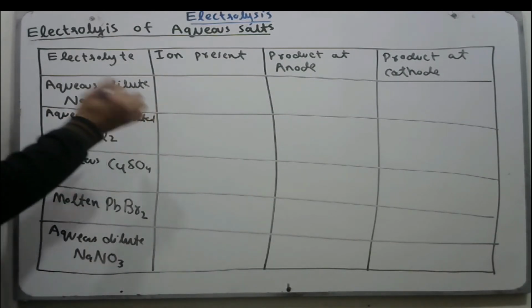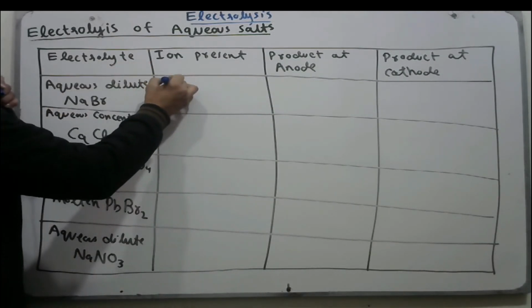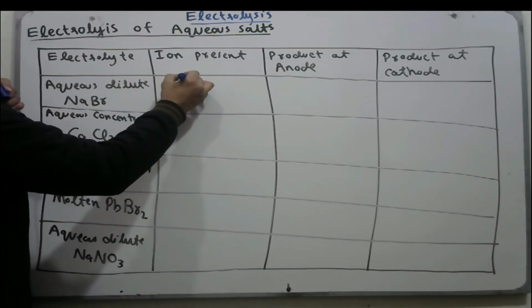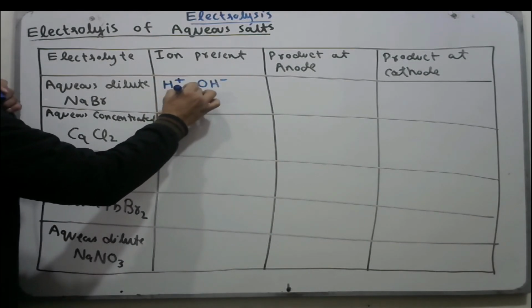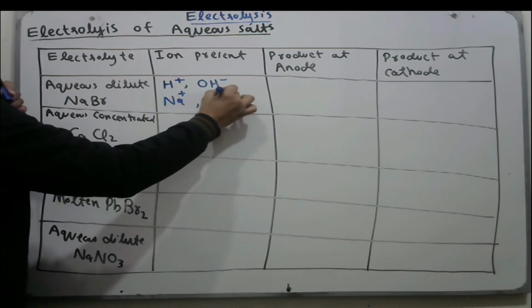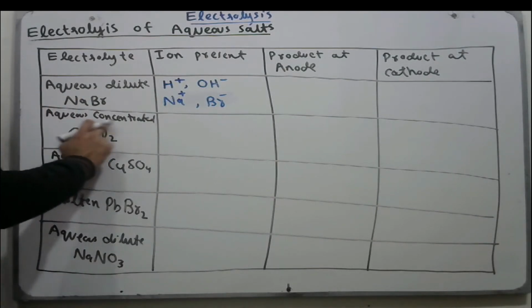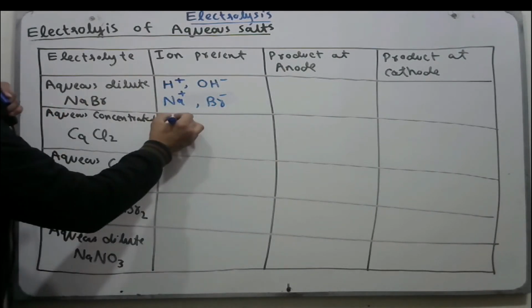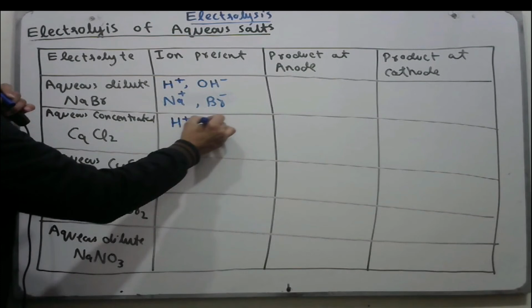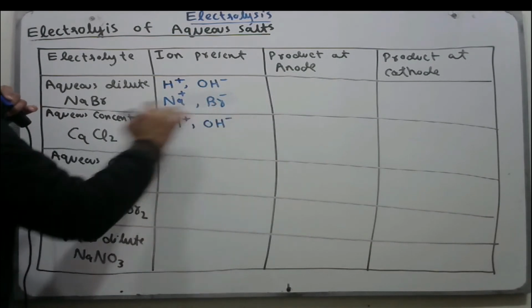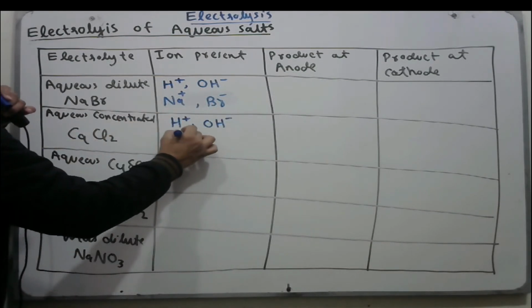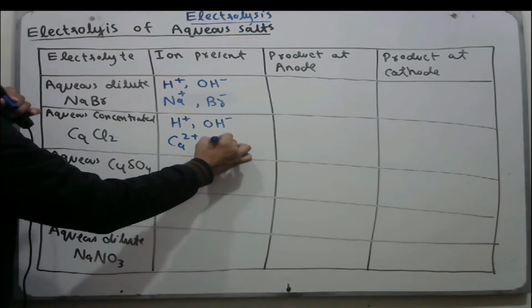The ions present in aqueous solutions: H positive ion and OH negative ion should be there. Sodium ions and bromide ions. So these are the four ions present in aqueous dilute NaBr. For aqueous concentrated CaCl2, aqueous means H positive ion and OH negative ion should be there. From calcium chloride, we have calcium ions and chloride ions.